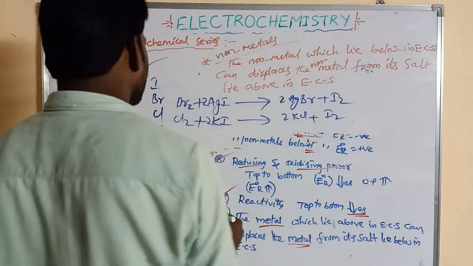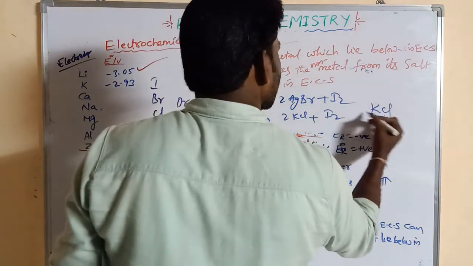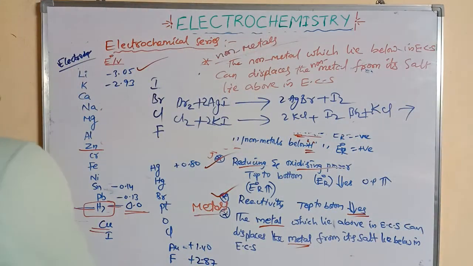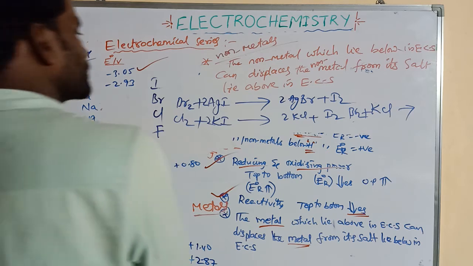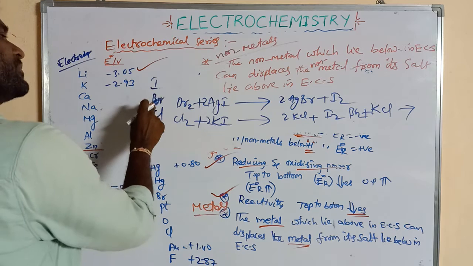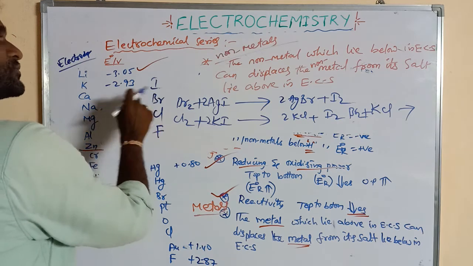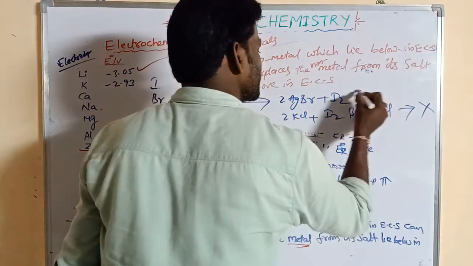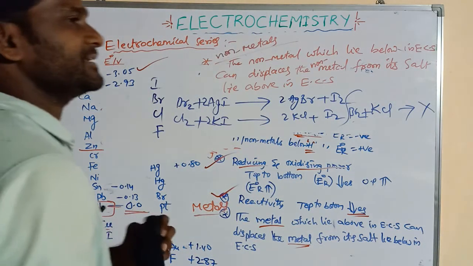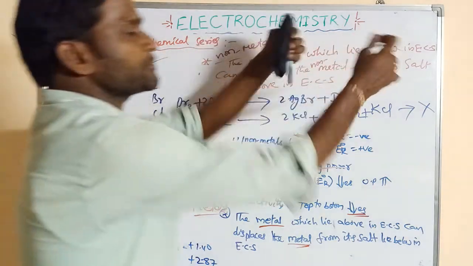Now we can write: is it possible for KCl to be treated with Br2? Is it possible or not? So here the Cl cannot be displaced by bromine. Why? Here the bromine is above the chlorine. So this reaction cannot take place. This is very, very important. By using the electrochemical series, we can tell whether this reaction is possible or not.